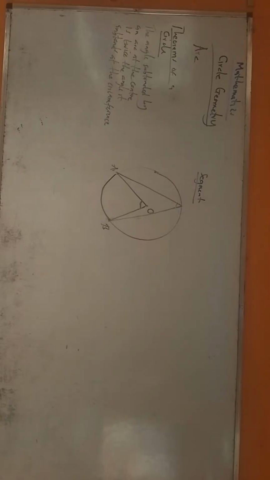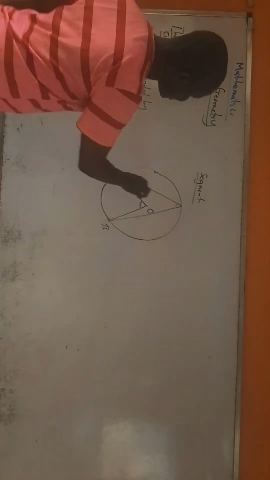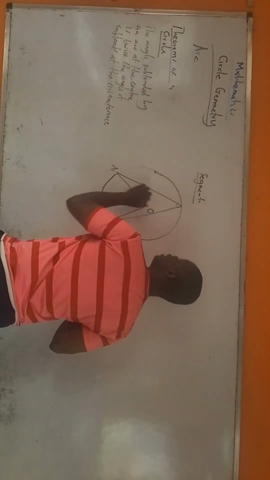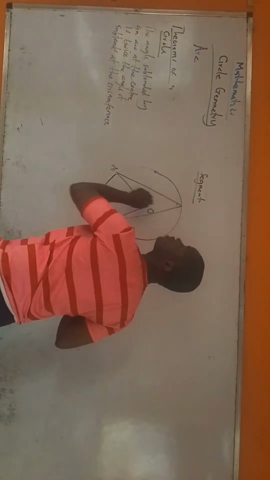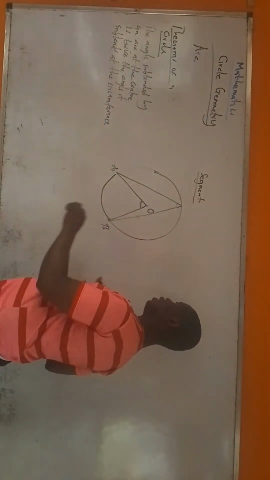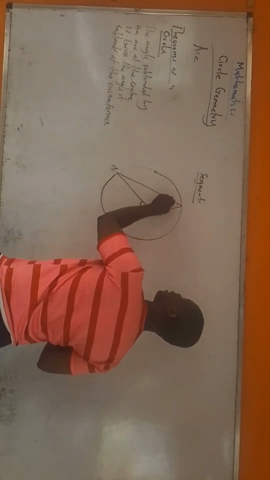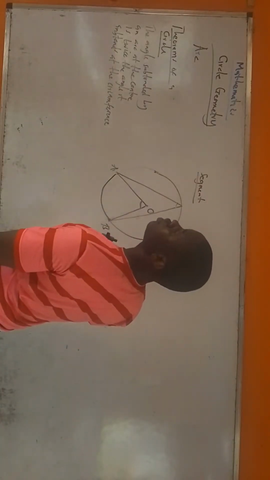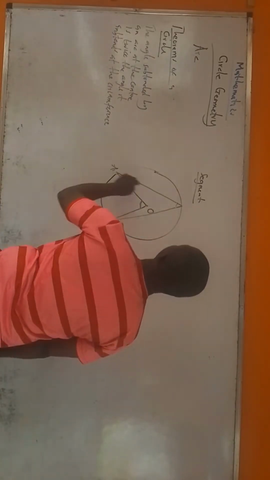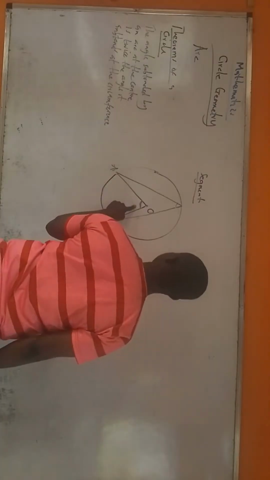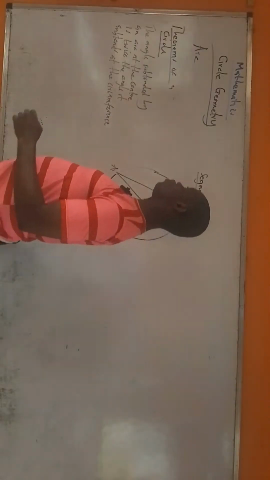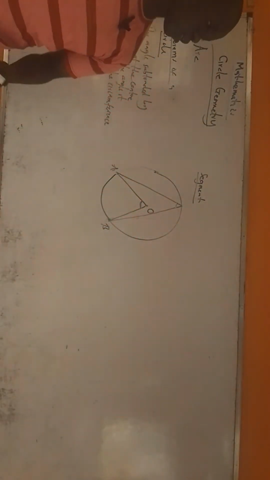Are you getting it? So long as they were subtended by the same arc, the one at the center is always twice the one at the circumference. That means if the one at the center is 100, the one at the circumference will be 50. If the one at the center is 60, the one at the circumference will be 30. If the one at the center is 70, the one at the circumference will be 35. If the one at the circumference is 50, the one at the center will be 100. If the one at the circumference is 40, the one at the center will be 80. The one at the center is always 2 times the one at the circumference. Are you following?